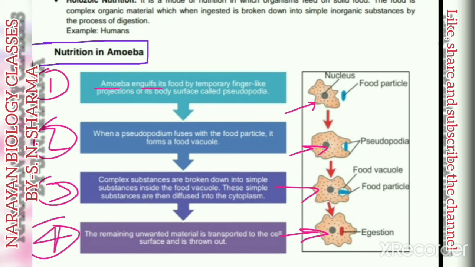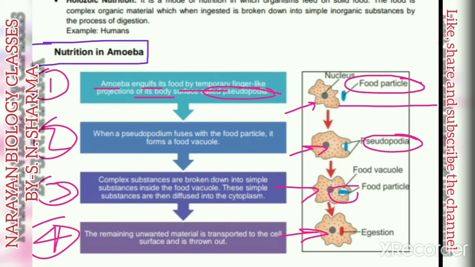So amoeba engulfs food by temporary finger-like projections on its body surface known as pseudopodia. Pseudopodia are finger-like projections which form on the body surface of the amoeba. This is the pseudopodia, and with the help of the pseudopodia, amoeba engulfs the food particle inside its body. Now the pseudopodia cover the whole food particle, and the food particle comes inside the amoeba body. When the pseudopodia fuse around the food particle, it forms a food vacuole.